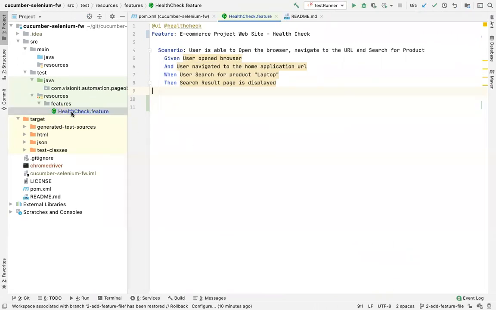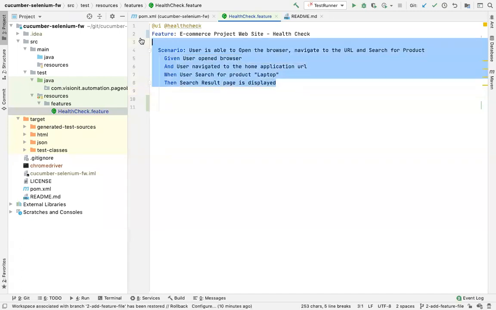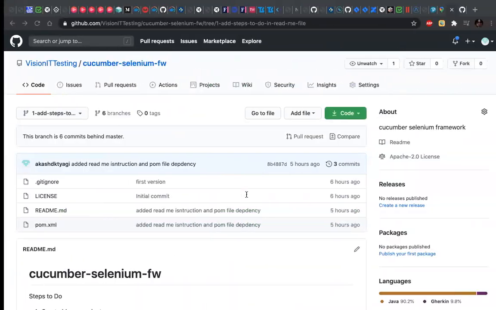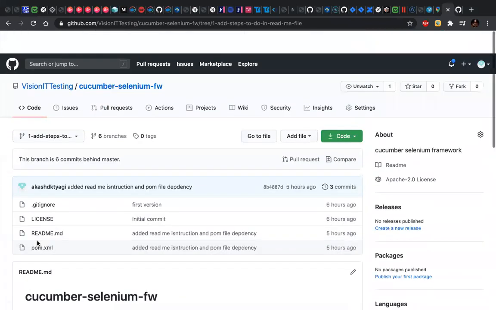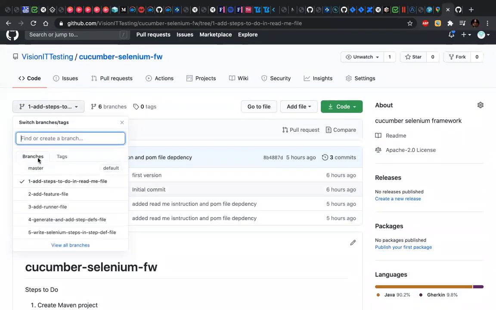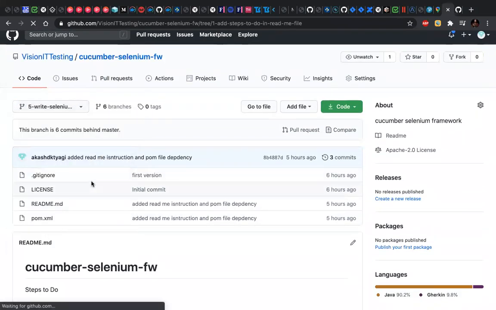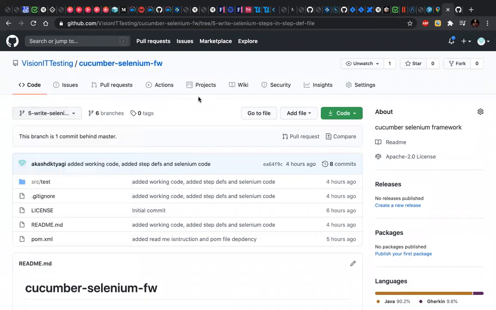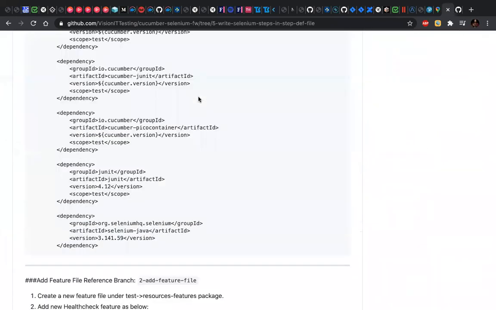Now I have written the health check here. Now if I run this, nothing will happen because there is no mapping present anywhere. Now the next step which I need to do is, what is the next step? Let's go and see over the internet. My next step is, let me always go to the last branch to get the latest document as well as code.